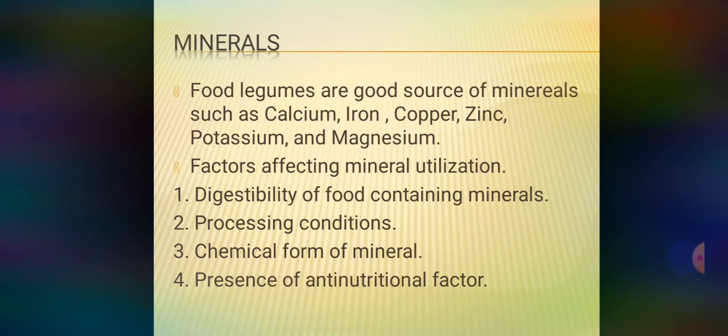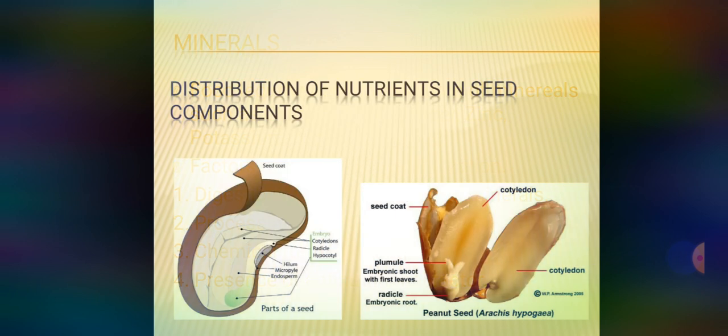So the dietary components such as phytic acid, oxalic acid, polyphenols and complex polysaccharides such as starch and crude fiber are known to interact with minerals and reduce their bioavailability to our body. Next we'll see the distribution of nutrients in the seed components. So now we have gone through what components or macronutrients are available in legumes, but now we will see where they are distributed in the seed. Okay.